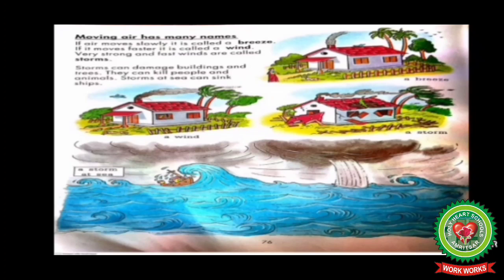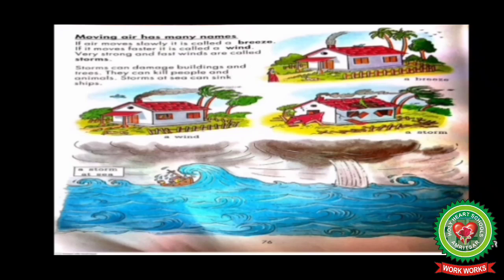Number two is wind. If it moves faster, it is called a wind. Students, as we have discussed already, fast moving air is called wind. It is faster than breeze. As you can see in the given picture in your book, a wind. Students, wind is very useful as it helps to dry wet clothes, to move things, etc.